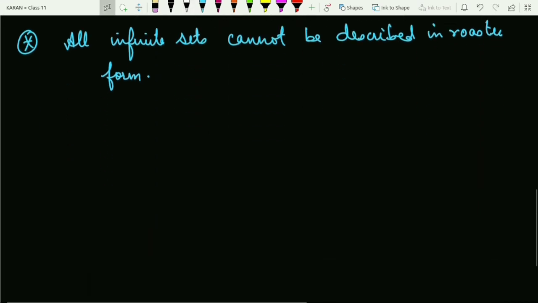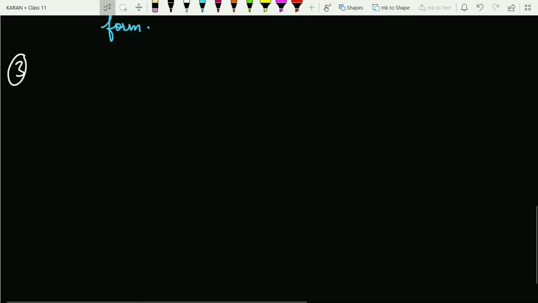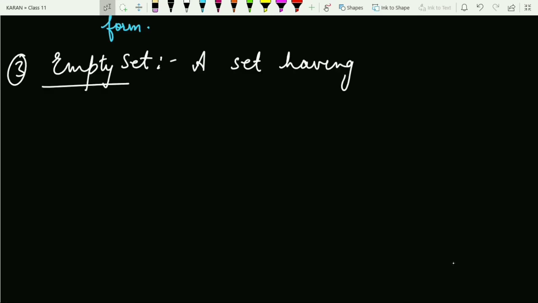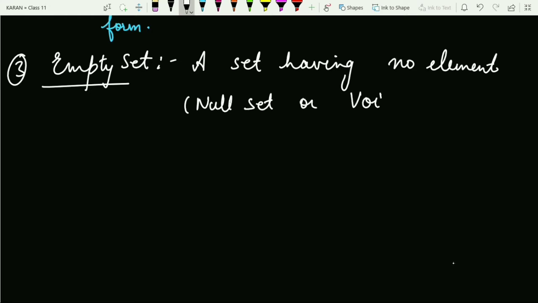Now moving on to the third definition, that is an empty set. A set having no element is said to be an empty set. It is also called a null set, or void set. Fine with this? And how can we denote this set? It is generally denoted as phi. That is the symbol which we will use for the empty set.